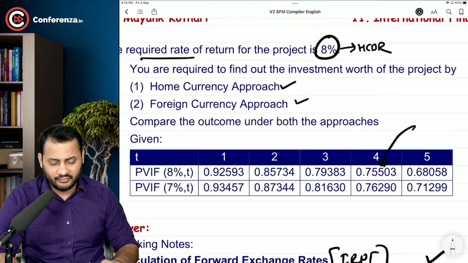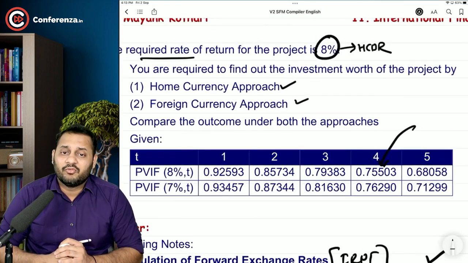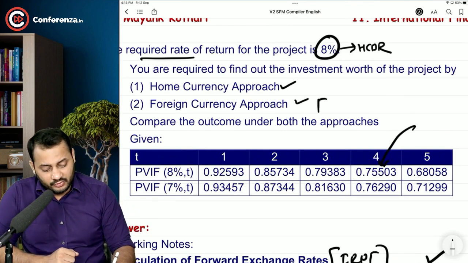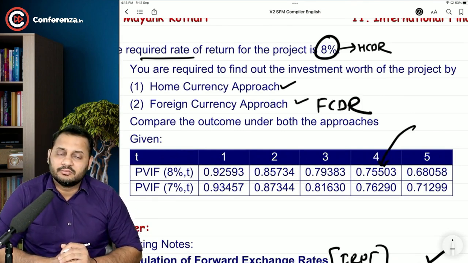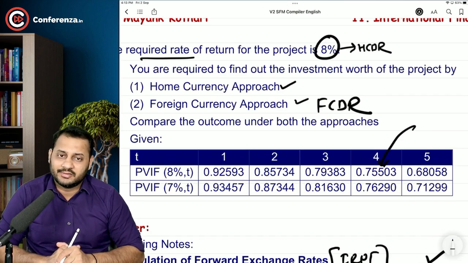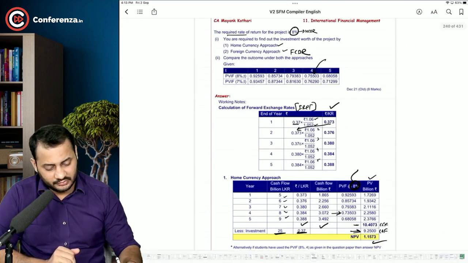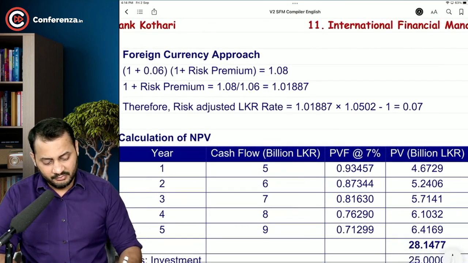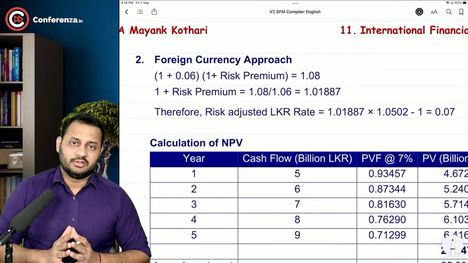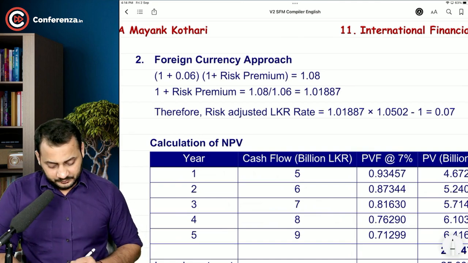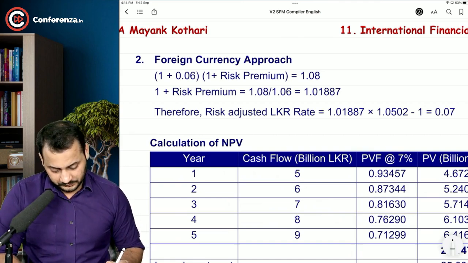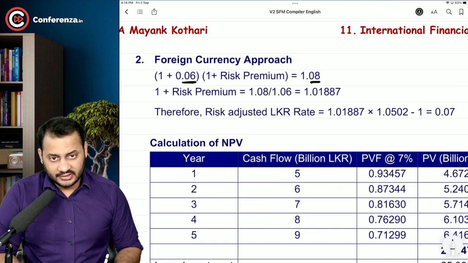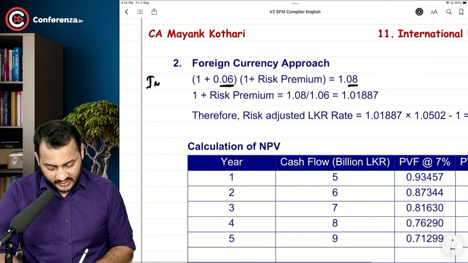What would you have done if the foreign currency approach is asked? You will have to calculate the foreign country discount rate first. How to do that, sir? Foreign country discount rate, it's very simple. Have a look. Again, you are going to use the same method that we used in the first question, like the 5th and 6th question. 6% is the Indian rate, 8% is the Indian rate. So this is for India.